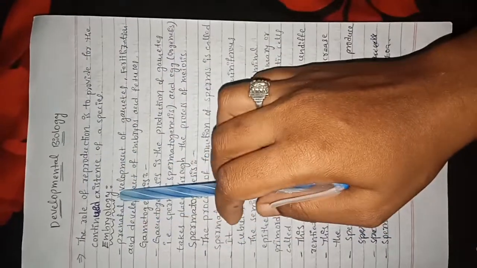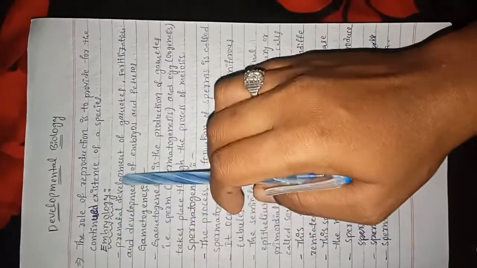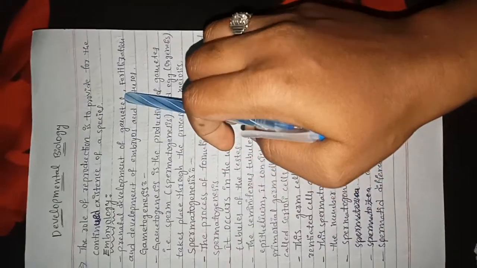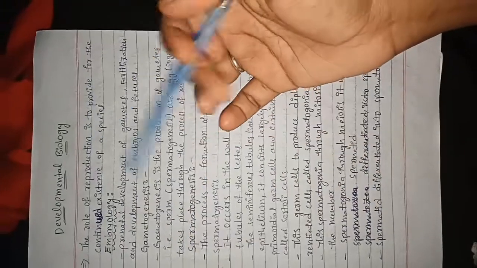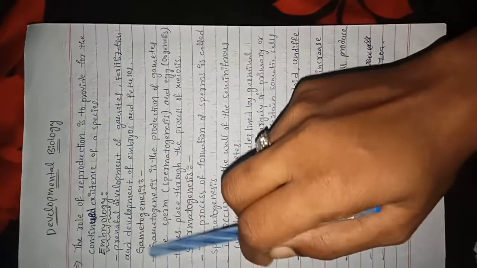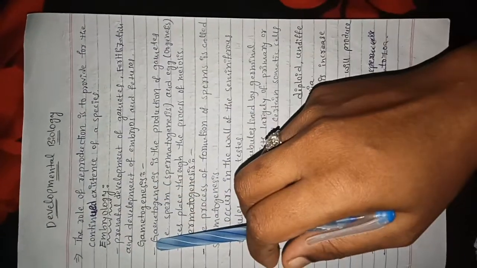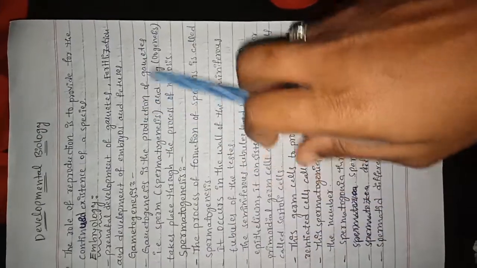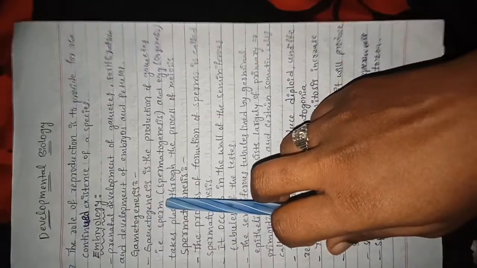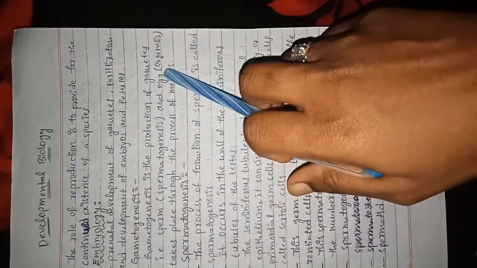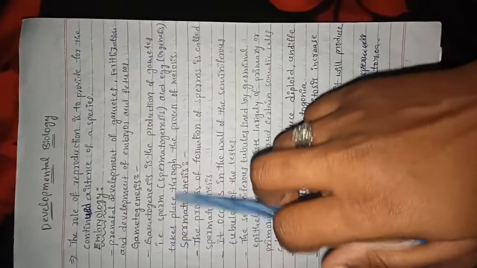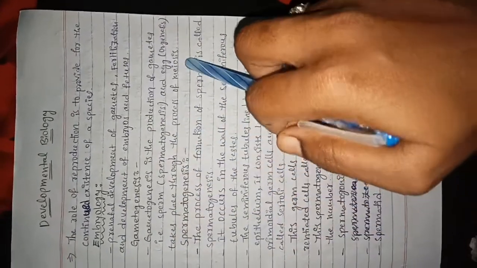So in embryology we study the prenatal development of gametes, meaning gamete formation, which is known as gametogenesis. Gametogenesis is the production of gametes, that is sperm, spermatogenesis, and eggs, oogenesis. It takes place through the process of meiosis.